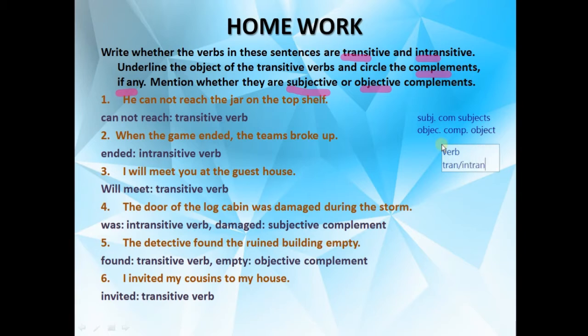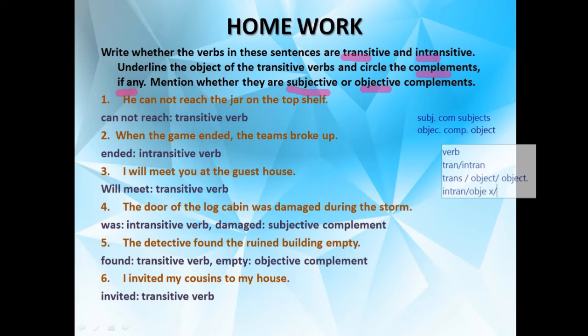If you get the transitive one, it means you will get the object. And if you have got the object, that is your transitive, that is your objective. See, the object is given here, that's why this is your objective complement. And intransitive, we know very well, in that you will not get the object.